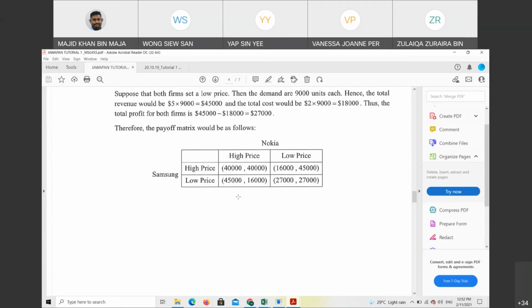Yes, only low and low. Why can high and high not be another equilibrium? Because I'm using the method where we choose which one is higher, so I only circled the 27,000 for both. Okay. Thank you, Zulaika.